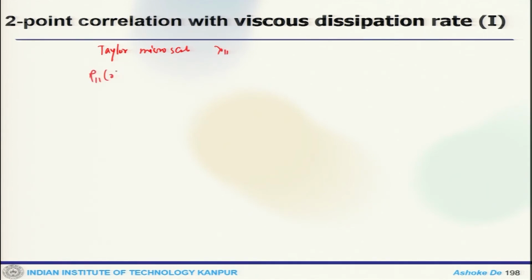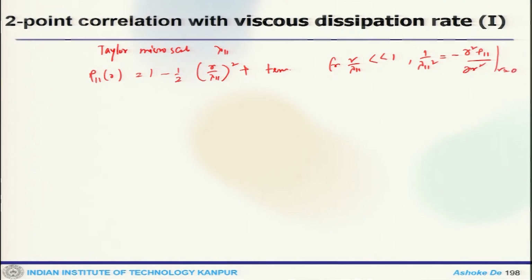Now, rho11(r) is 1 minus half (r by lambda11) square plus some extra term, for r by lambda11 less than 1, where 1 by lambda11 square is minus del 2 rho11 by del r square at r equals 0. So, we can estimate the viscous dissipation rate, which will be nu times del U i prime by del x j square.